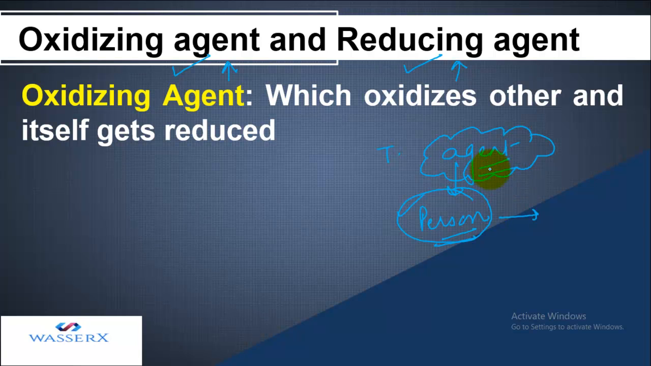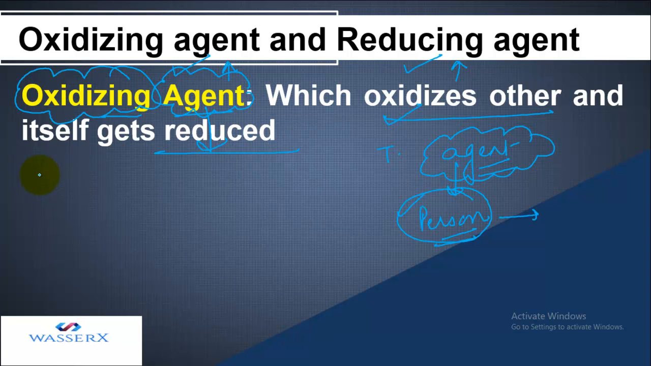Similarly, we have the oxidizing agent. An oxidizing agent is a substance which is oxidizing in nature. That means it is oxidizing the other. It has a tendency to oxidize others, like the traveling agent has a tendency to make us travel. Likewise, an oxidizing agent has the ability to oxidize others, and in return, it is getting reduced.